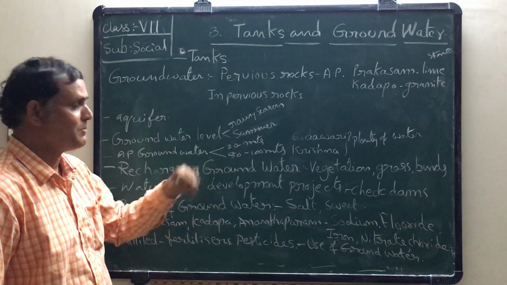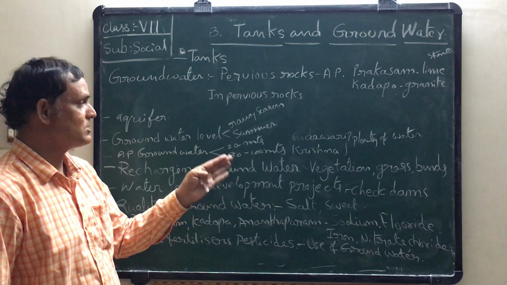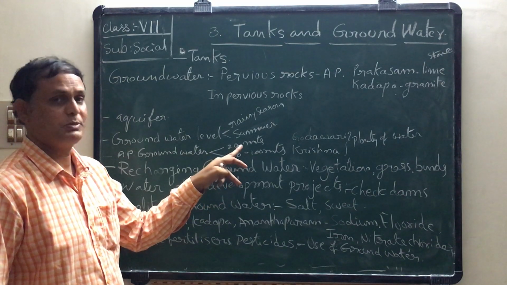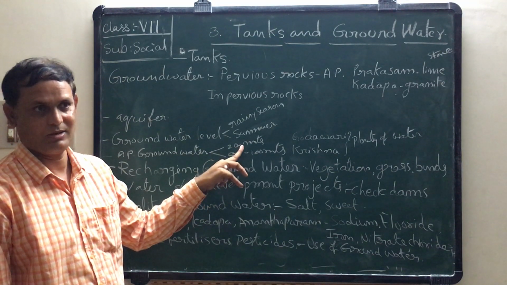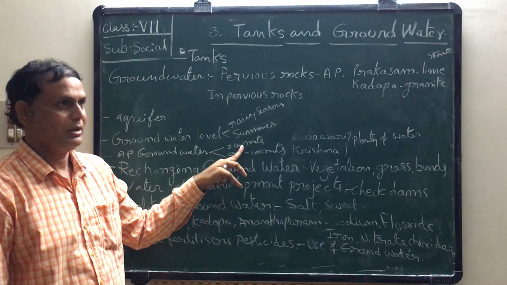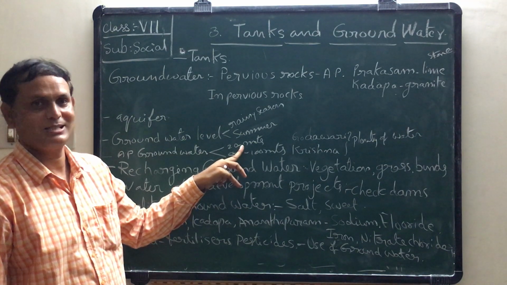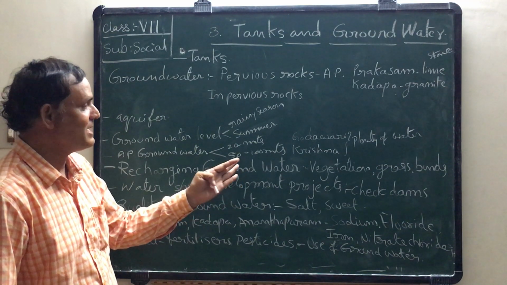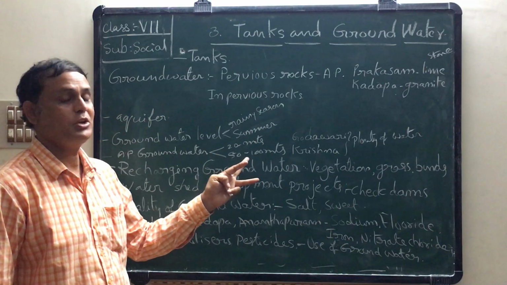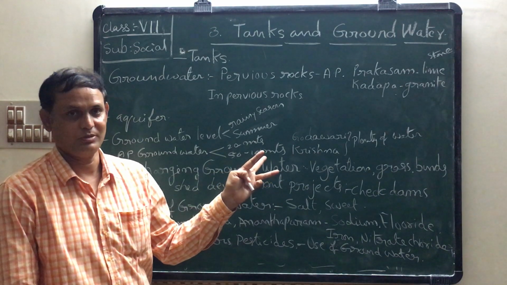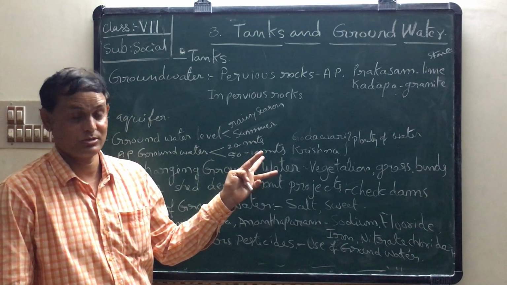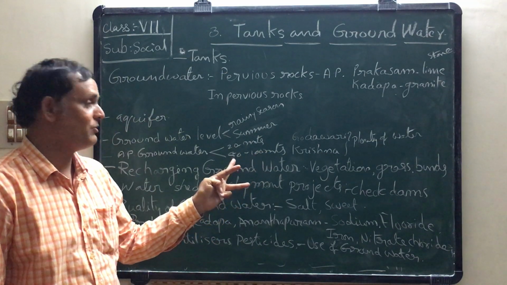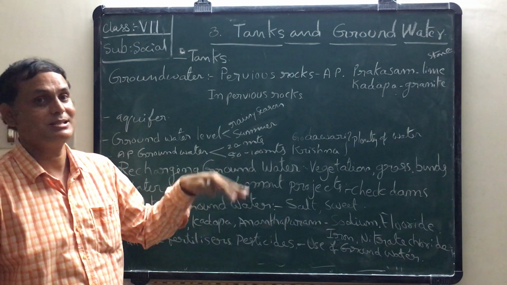So in some areas the water is stored at a depth of only 20 meters. But in some areas the water is stored between 50 to 100 meters depth.